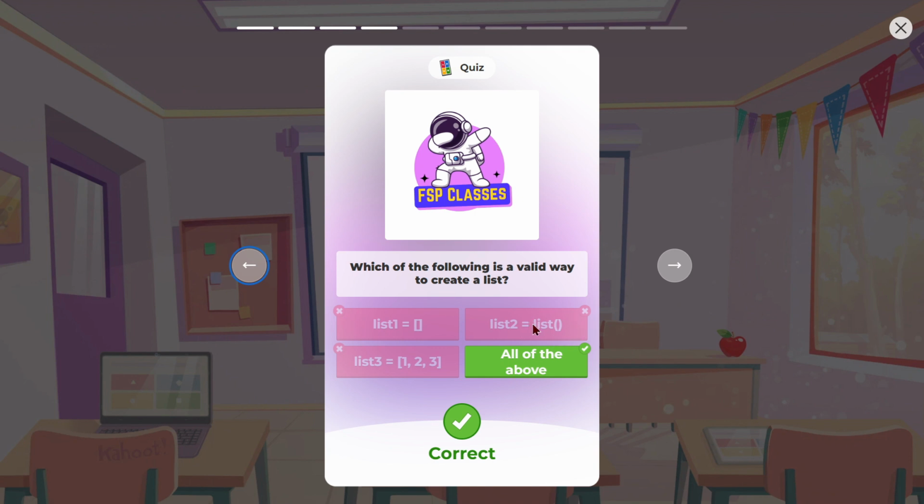Why is the second correct? Because we can use the list function in order to create the list. It is a predefined function.